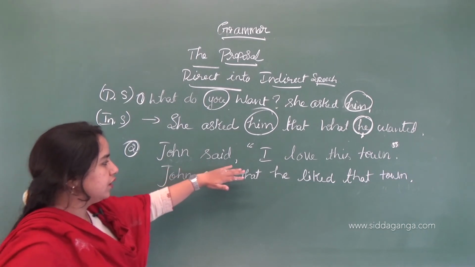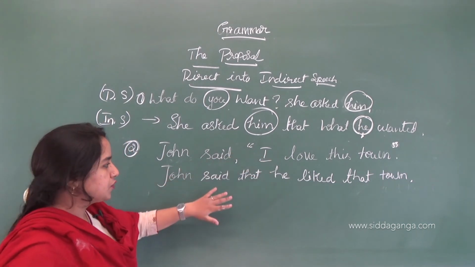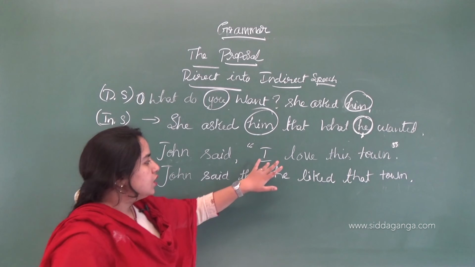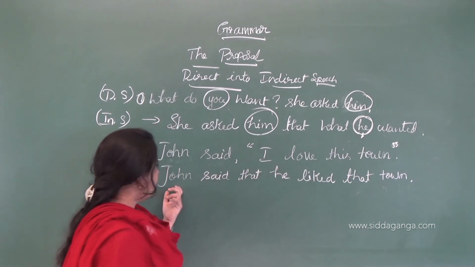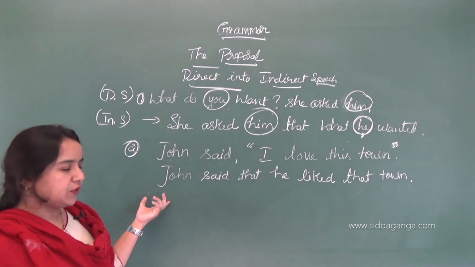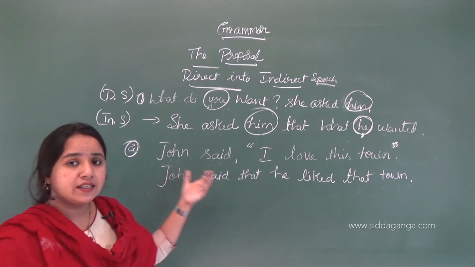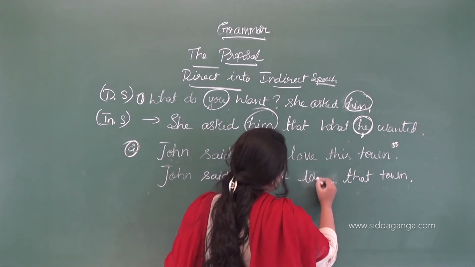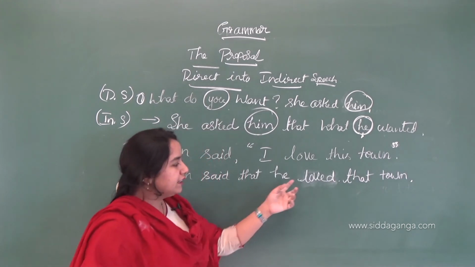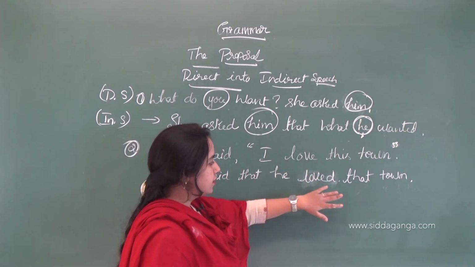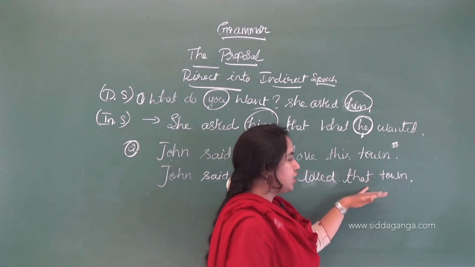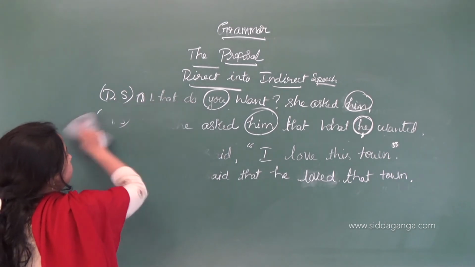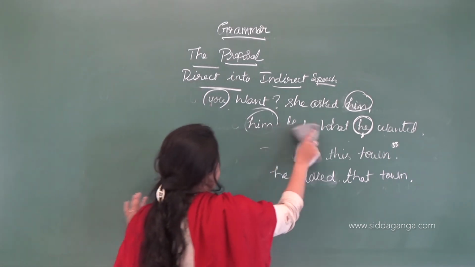If you want to change from direct speech into indirect speech, like this, what you have to do here is first remove the commas and apostrophes and all the punctuation in the middle, then add the connector, that is, that. So I is changed into he, because with John we understood that there is a person who uses the pronoun he. Liked, so love, sorry, I have to use loved here. Okay, he loved. So present tense changes to past tense, then this is changed into that town. Okay, and the next sentence I wanted to write.